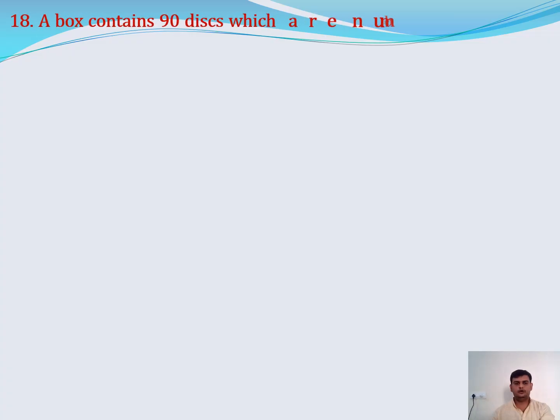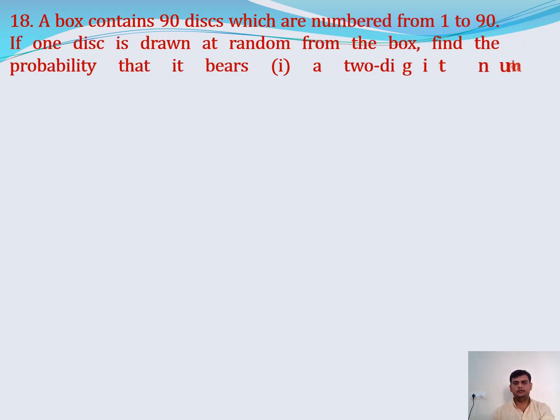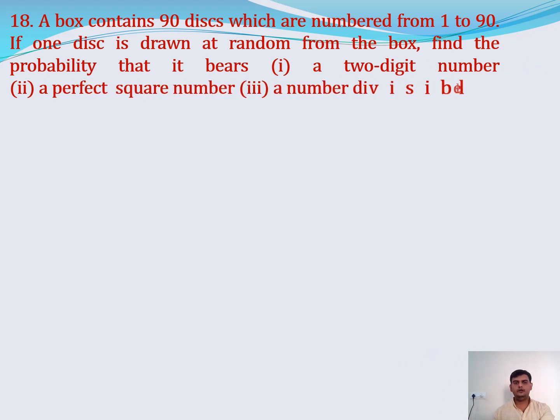Here comes problem number 80. A box contains 90 discs which are numbered from 1 to 90. If one disc is drawn at random from the box, find the probability that it bears a 2-digit number, a perfect square number, a number divisible by 5. So in total, how many natural numbers do I have? 1 to 90. In that 1 to 90, a few are divisible by 5, a few are perfect squares, and a few are 2-digit numbers. They are asking this question. Let us see how to solve the problem.